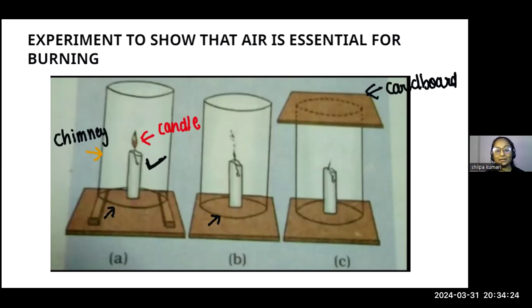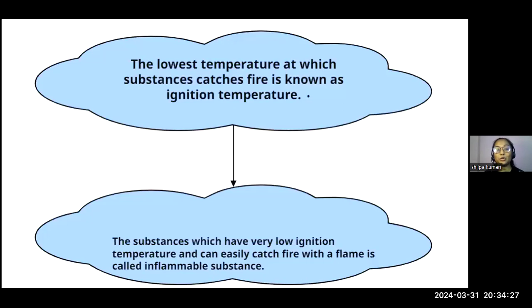Next one is, students, the ignition temperature. If we are talking about burning anything, burning paper, burning wood, or burning, suppose, a cloth, it needs to be provided some heat. Correct? And the lowest temperature at which any substance catches fire is known as its ignition temperature. If you talk about wood, when it is provided heat up to 250 degrees Celsius to 300 degrees Celsius, it is considered its ignition temperature. Means this is the lowest temperature for the wood.